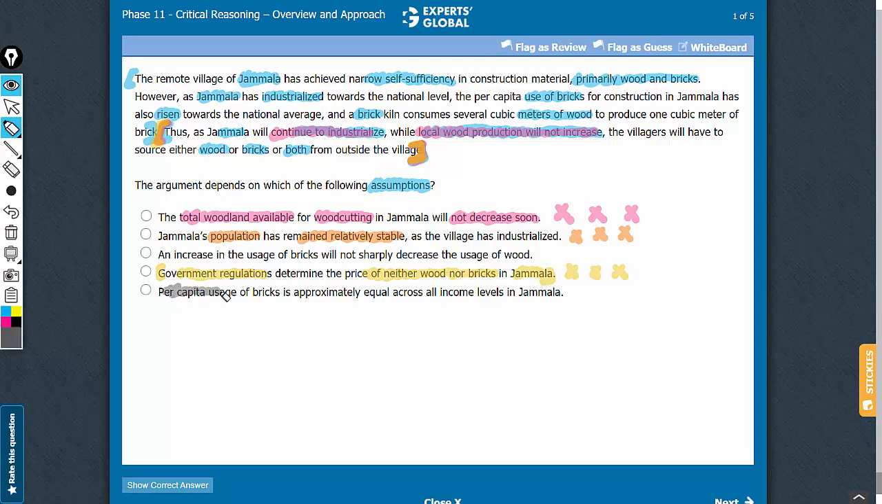That the per capita usage of bricks is approximately equal across all income levels is just additional nuance. This has no bearing on the conclusion of the argument. This does not strengthen the conclusion, and once again, this is not something that must be true for the conclusion here to hold ground. So answer choice E can be very comfortably eliminated. Let's confirm answer choice C now.